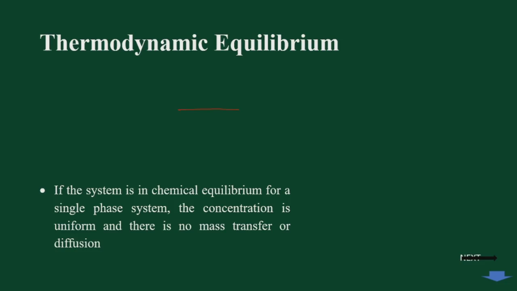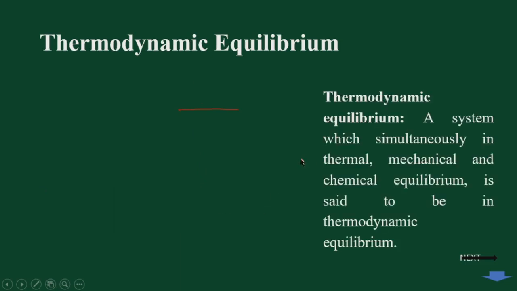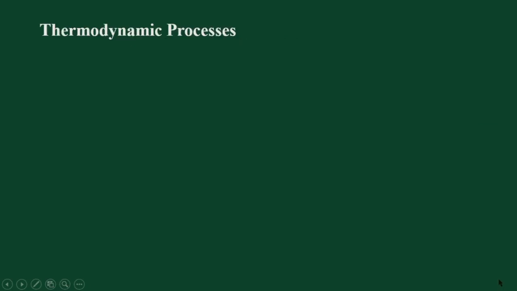So now we have seen three types. One is the thermal equilibrium, the second one was the mechanical equilibrium, and the third is the chemical equilibrium. So now we can define thermodynamic equilibrium. We'll say that a system which is simultaneously in thermal, mechanical and chemical equilibrium is said to be in thermodynamic equilibrium. So we need to obtain all these three types of equilibrium for the system to be in complete thermodynamic equilibrium. Now we can move on to the next topic, which is about the thermodynamic processes.